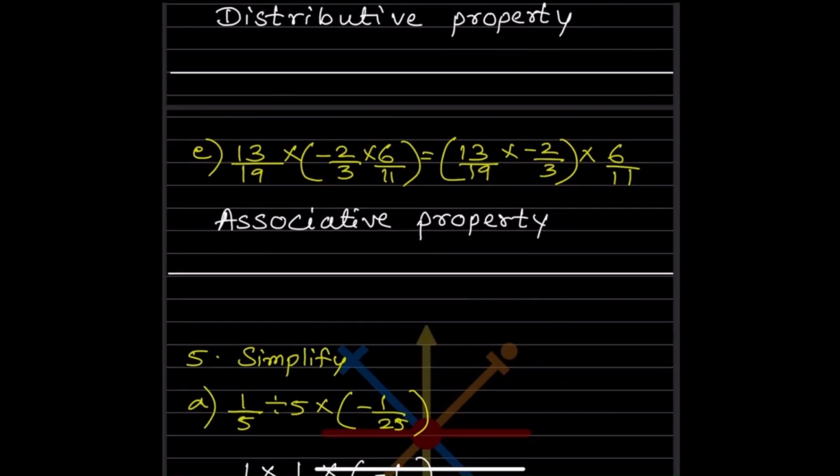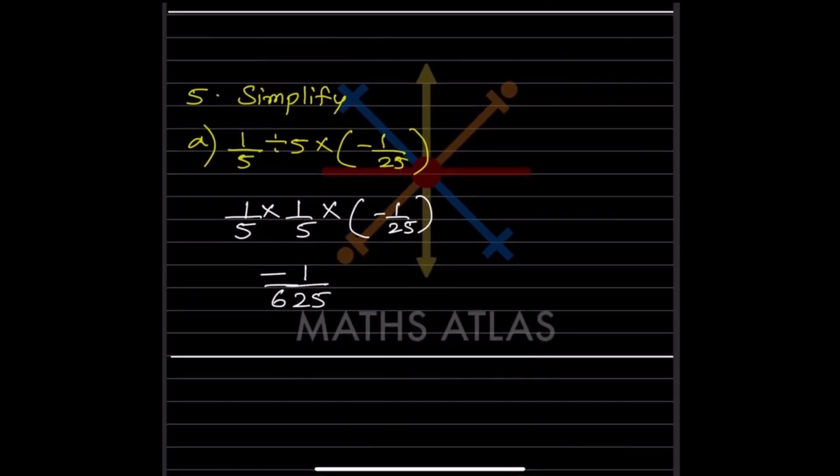Now here, A into B into C, that is again A into B into C. So that is the associative property. Now look at here, simplify. This is the question given.